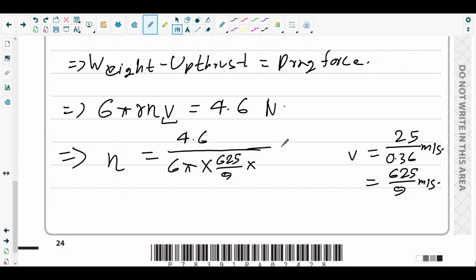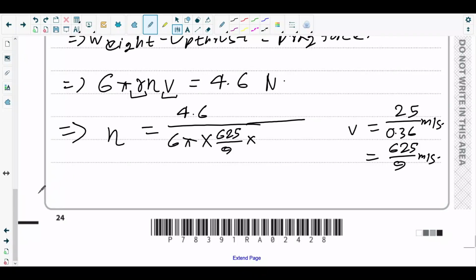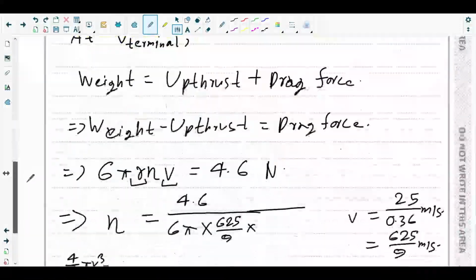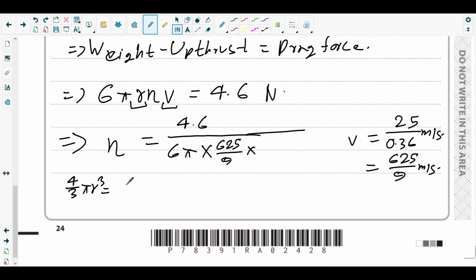And then we need the radius. The spherical volume is 4 over 3 pi r cube, right? So 4 over 3 pi r cube is equal to 45 centimeter cube. So 45 times what? Centimeter cube to meter cube, it will be 100 inverse 3, right?